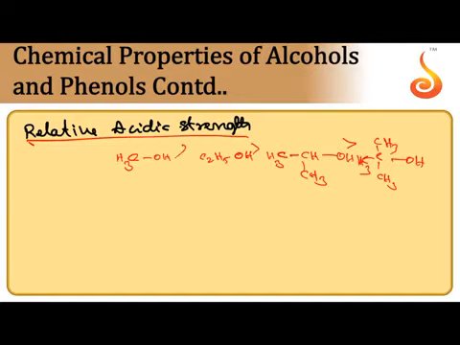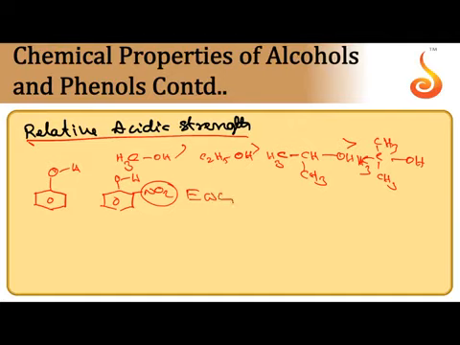So from 1 degree to 2 degree, 2 degree to 3 degree, the acidic strength of alcohols decreases. Next, if you take phenols, phenol and ortho-nitrophenol. The NO2 group, since it is an electron withdrawing group, increases acidic strength.